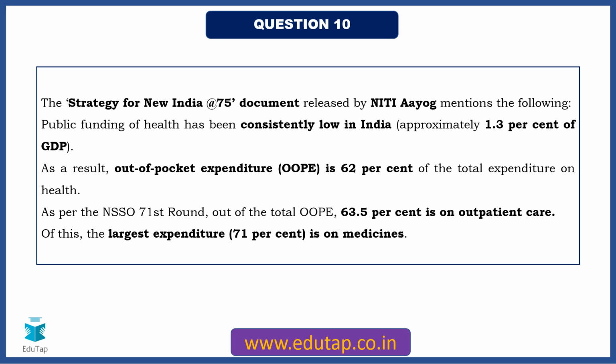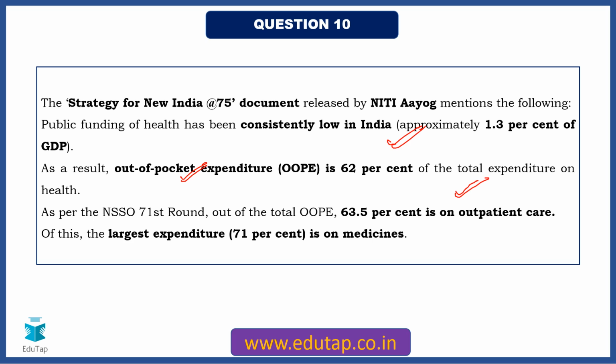So here again you can see that we have just taken exactly what is given in that particular document. Okay. Further, there are some pointers that the out-of-pocket expenditure is 62% of the total expenditure on health. Okay, and there's also other data, NSSO 71st round. In that data, they say that out of the total out-of-pocket expenditure, 63.5% is on outpatient care.